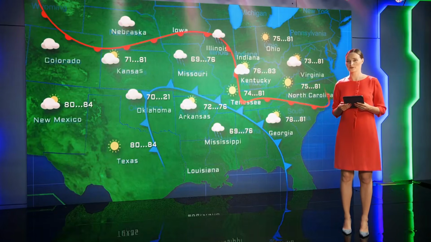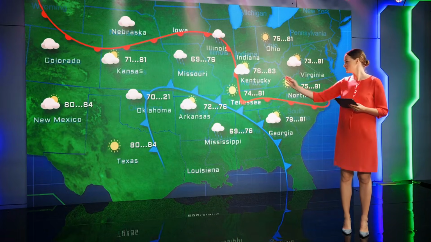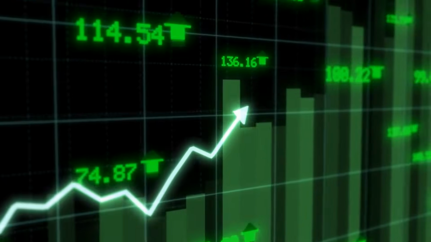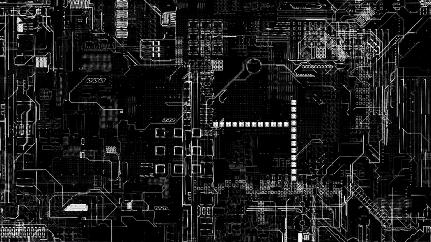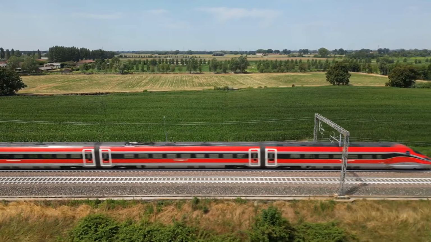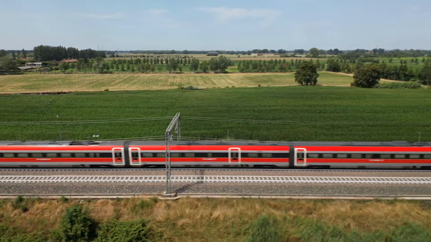API allows applications to access real-time data, such as weather or stock prices. Systems link automatically using API without human involvement. Because of API, applications become faster and easier to use.